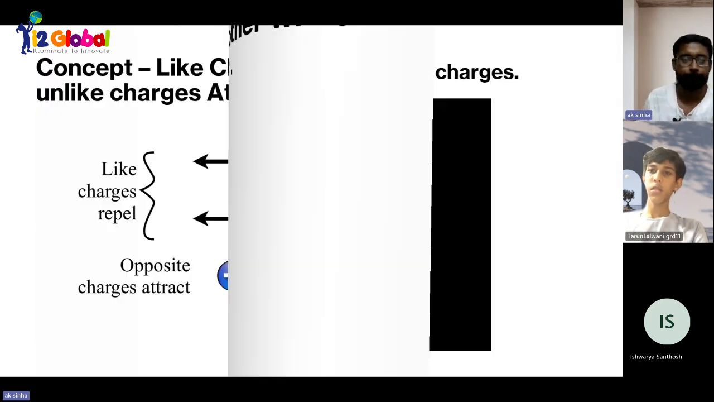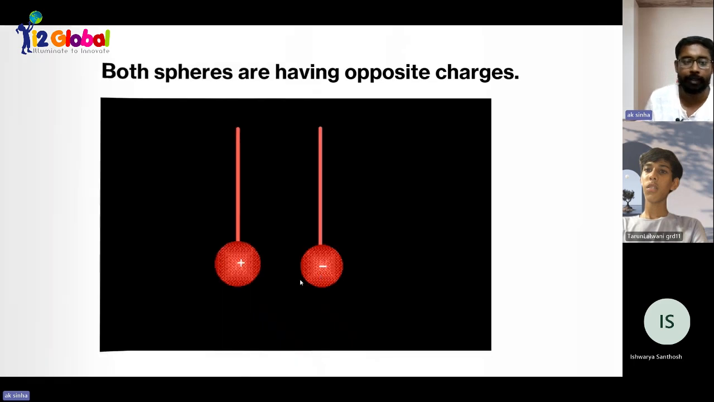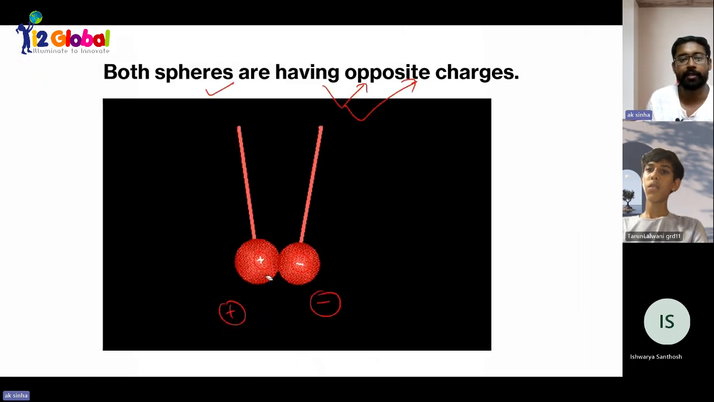And look here. Positive and negative charge, that means attraction. Yes or no? Yes, sir. And here also you can see positive and negative, they will be attracted towards each other.